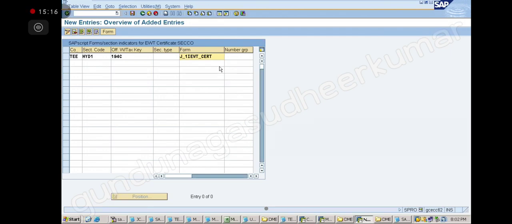Yes, you have to type it with underscores. J_1 means 1, IEW means India Extended Withholding Tax, underscore CERT means certificate. We have not given this. That is the table name? This is not a table. This is the form name. Okay, note down the name.